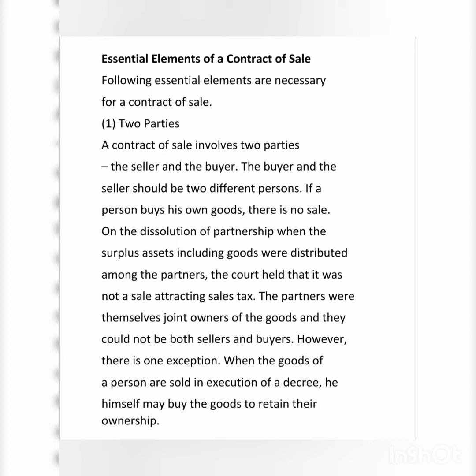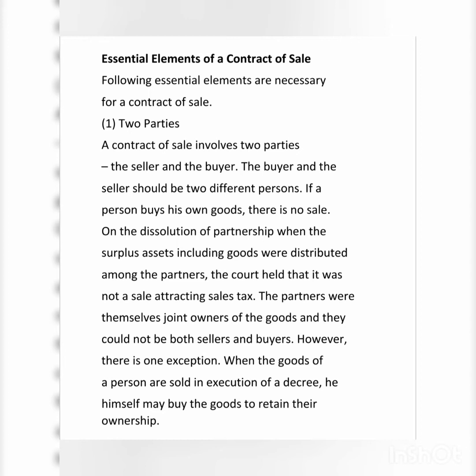The first element is that two parties are required for the contract of sale to be fulfilled. A contract of sale involves two parties, that is, the seller and the buyer. The buyer and the seller should be two different persons. If a person buys his own goods, there is no sale. On the dissolution of a partnership, when the surplus assets including goods were distributed among the partners, the court held that it was not a sale attracting sales tax.